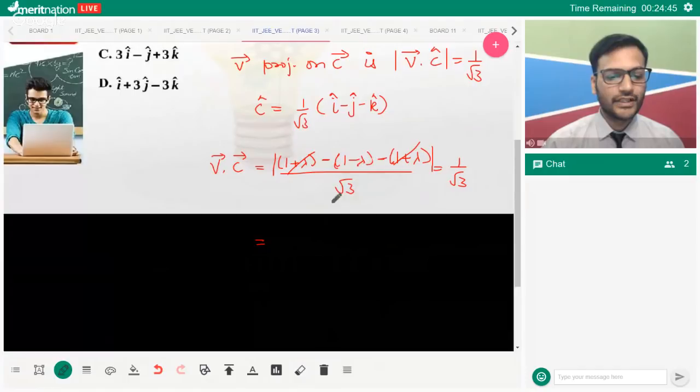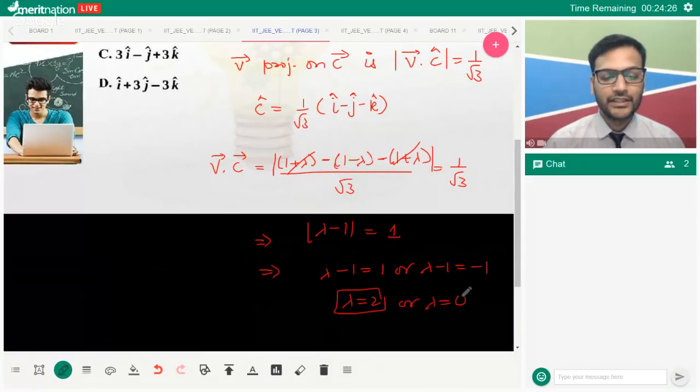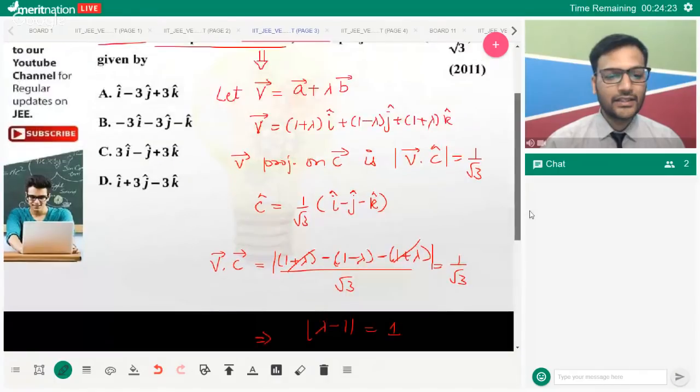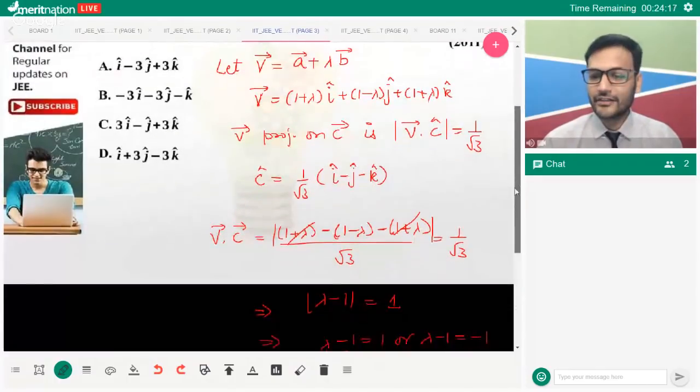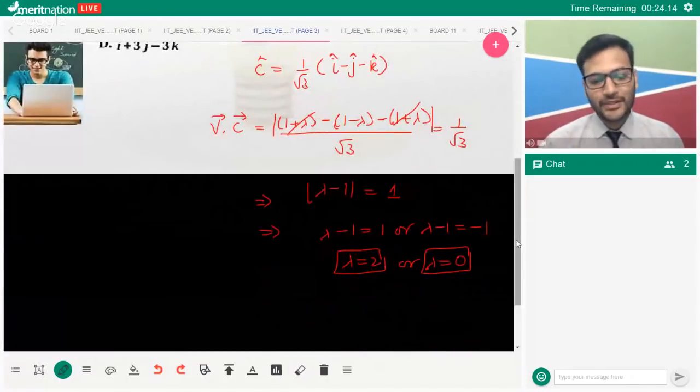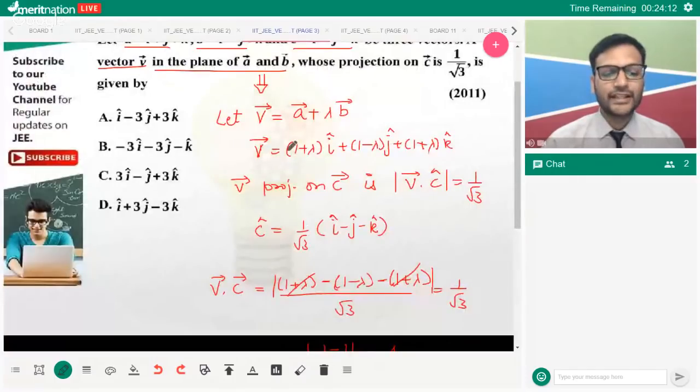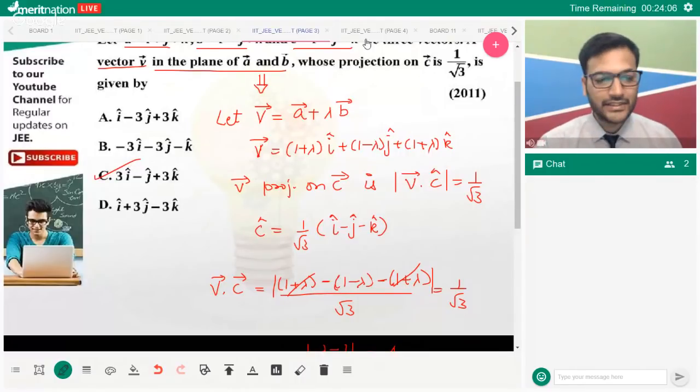Basically what you have over here is mod of lambda minus 1 equal to 1. Opening up the mod, lambda minus 1 is equal to 1, or lambda minus 1 is equal to minus 1. So this gives me lambda equal to 2, or lambda equal to 0. When lambda is equal to 0, it gives V equal to A, which is not very important. So lambda equal to 2 will be the correct answer. If I place lambda equal to 2 over here, I'll get my answer. So this is 3 minus 1, 3. C turns out to be the answer to the question, which is absolutely correct.